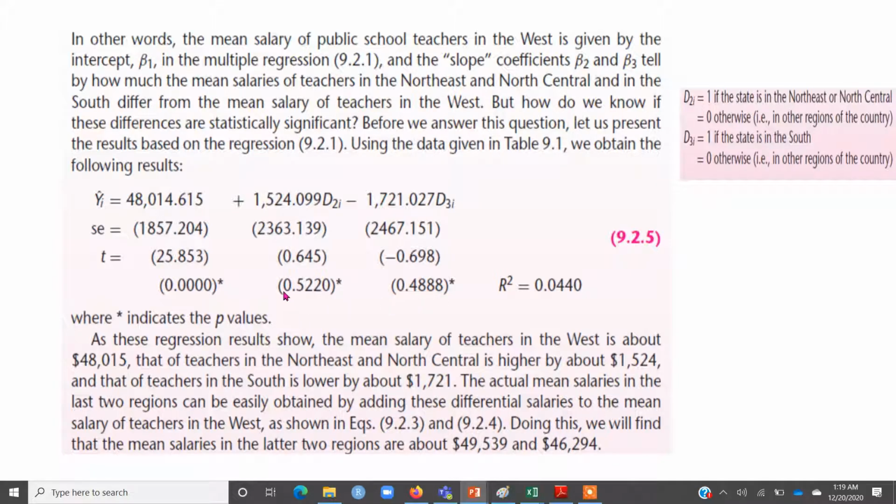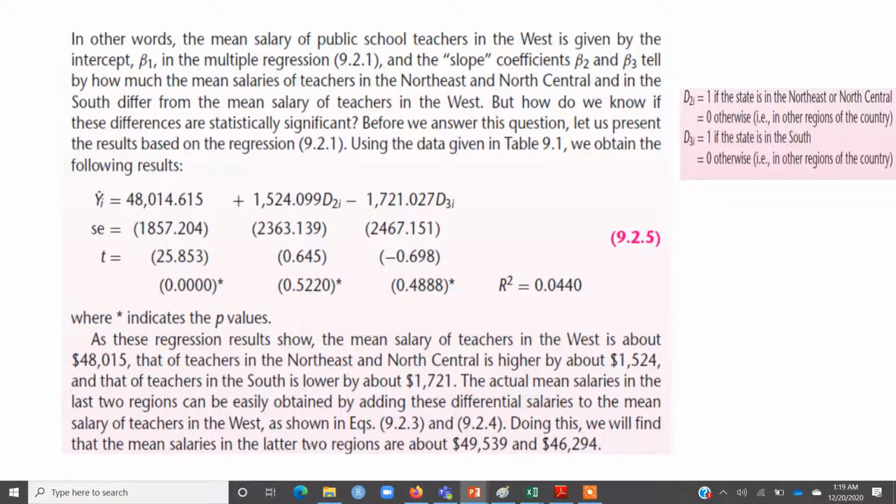Now you can see that this p-value is a large number. How we make use of the p-value is that if the p-value is a small number, and what is meant by small, in general we say that if the p-value is less than or equal to 0.05, then we will say that that dummy variable or that region has a significant difference from the base region. So here you can see both p-values are much higher than 0.05.